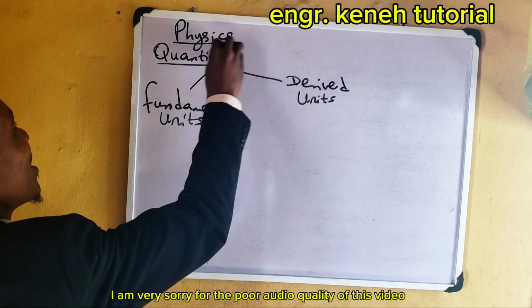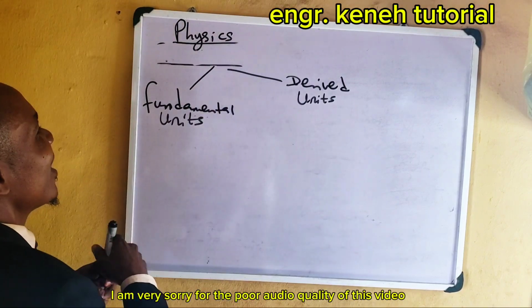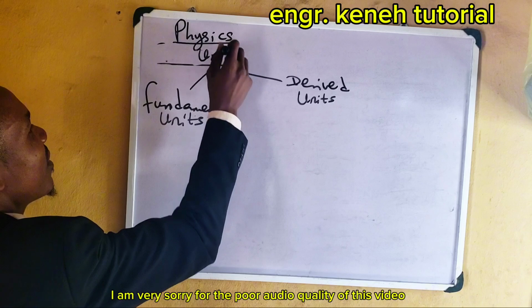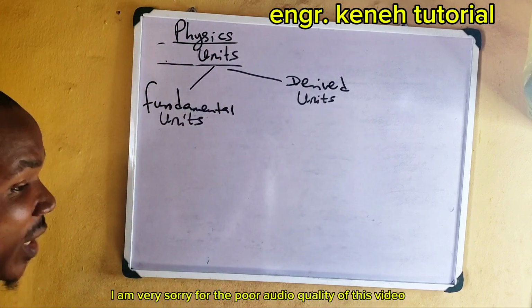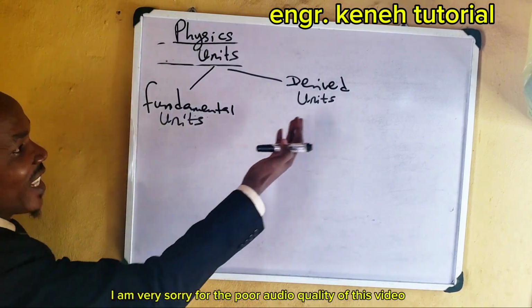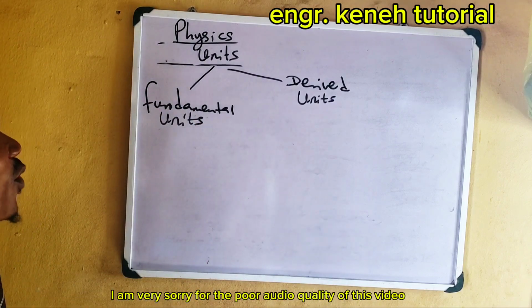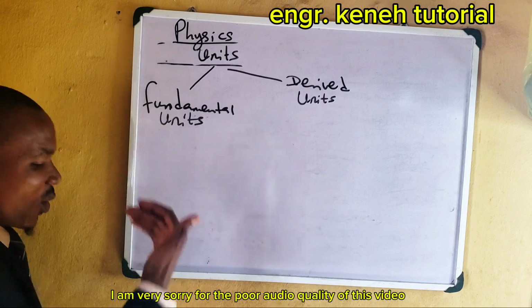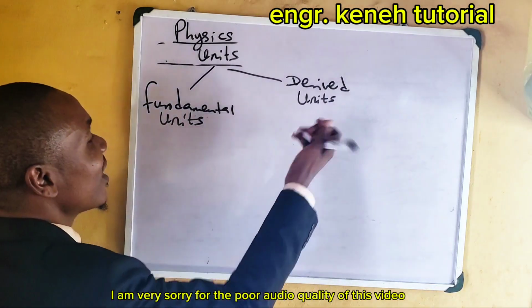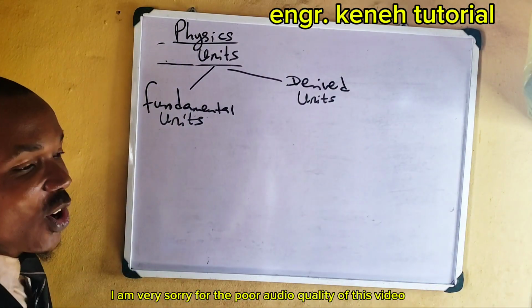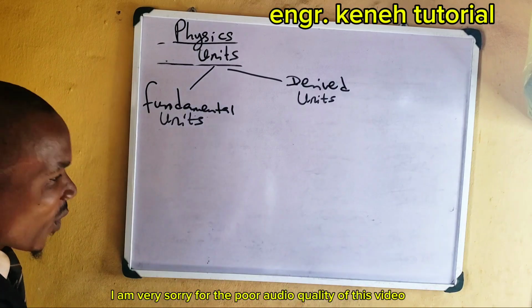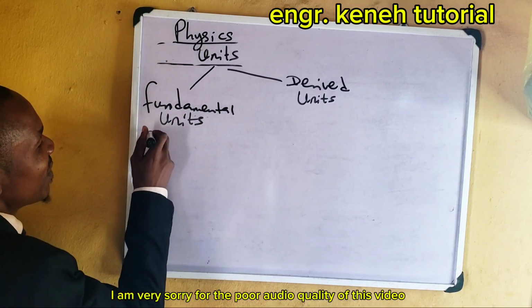So when you hear derived units, remember it is no longer quantity. It's units. Okay, we have units like this. So units can also be classified into two. We have fundamental units and derived units. So fundamental units, they are units of fundamental quantities. Likewise, derived units, they are units of derived quantities.